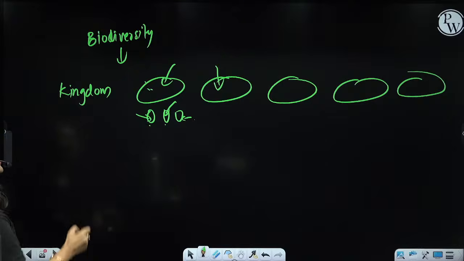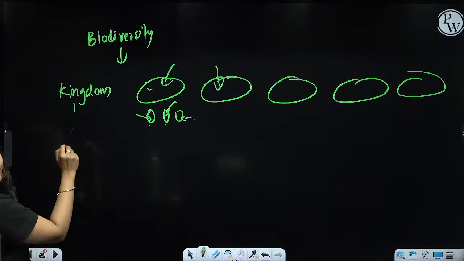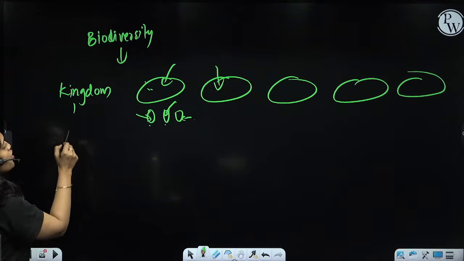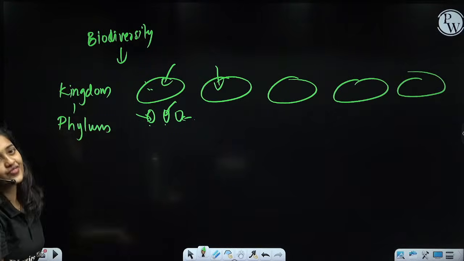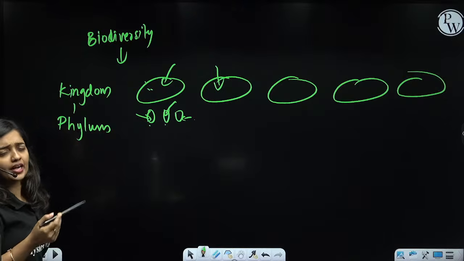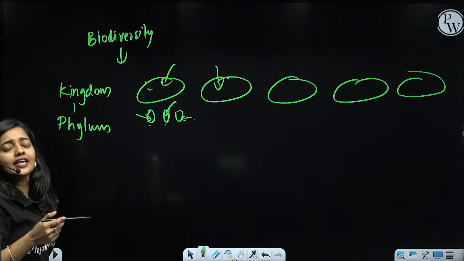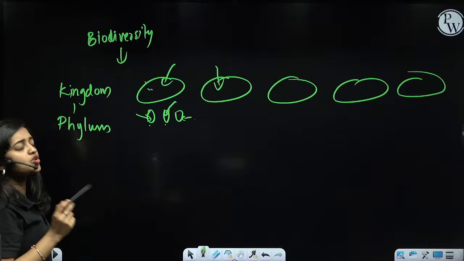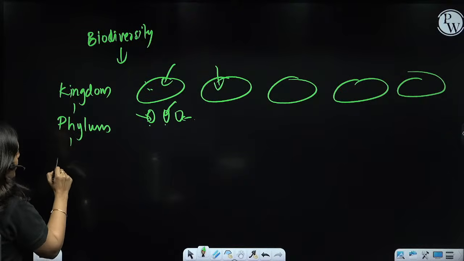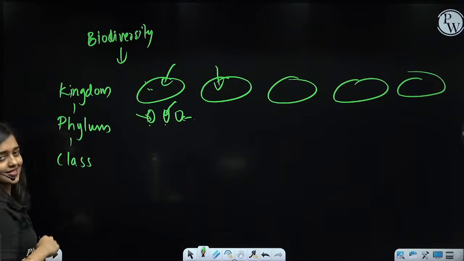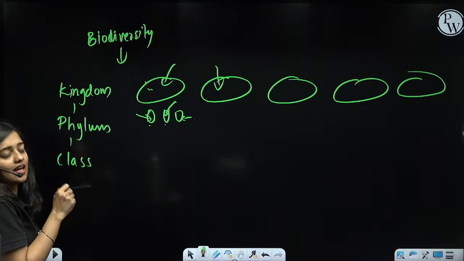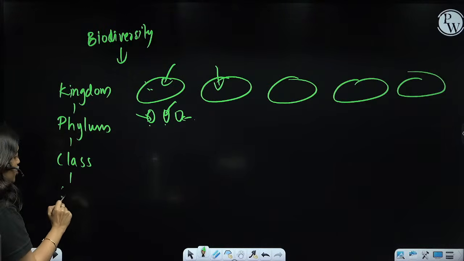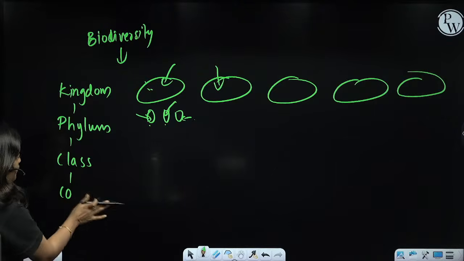Just like that, a kingdom is divided into so many phyla. The further subgroup of a kingdom is known as phylum, and each phylum again has similarities and dissimilarities, so based on that, phylum is divided into so many classes. Each class is again further subdivided into categories called order.